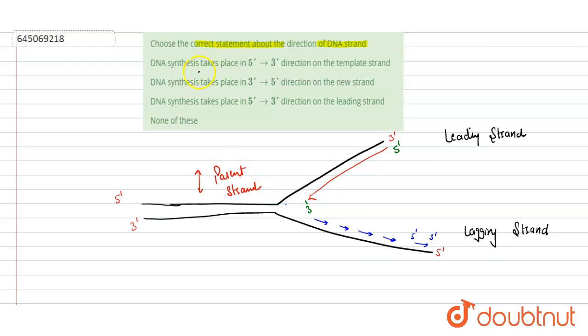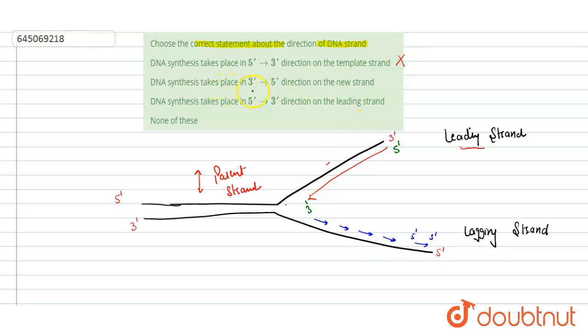Now we will see the statements. First one is DNA synthesis takes place in 5' to 3' direction on template strand. Here 5' to 3', here also 5' to 3'. This is correct for the new strand. If we talk about template strand, it is 3' to 5'. If we talk about new strand, that is 5' to 3'. If they are talking about 5' to 3', that will be leading strand. If there is 3' to 5', that will be template strand. So for template strand, this is wrong.